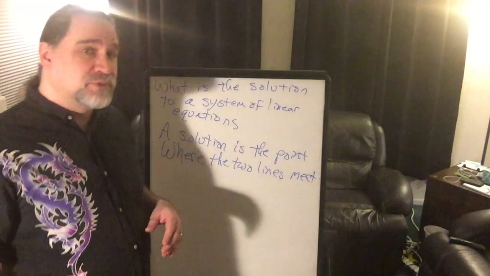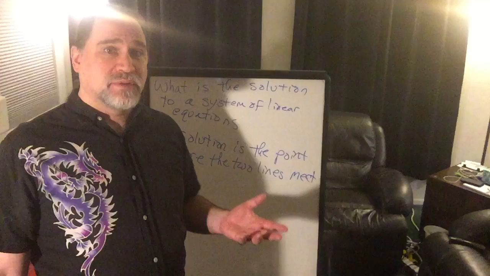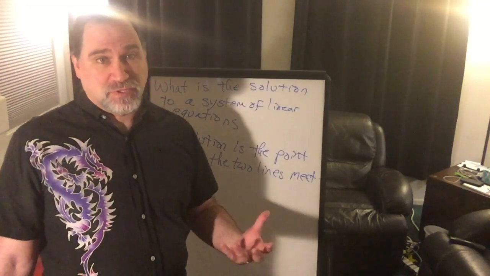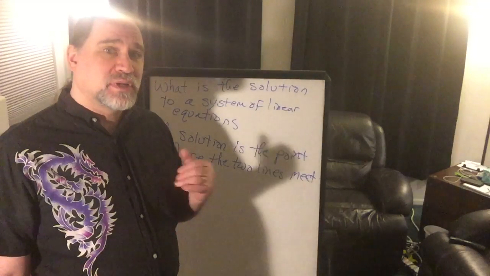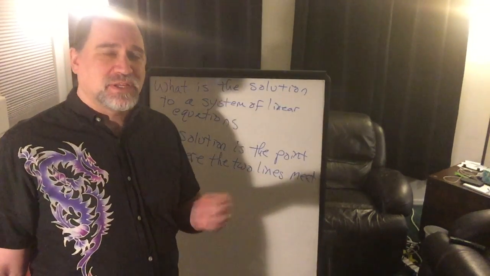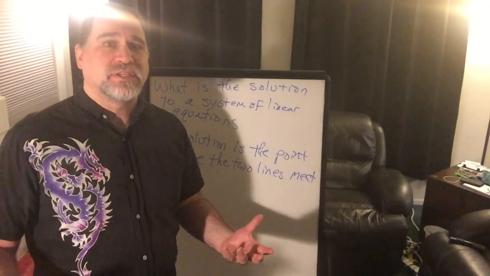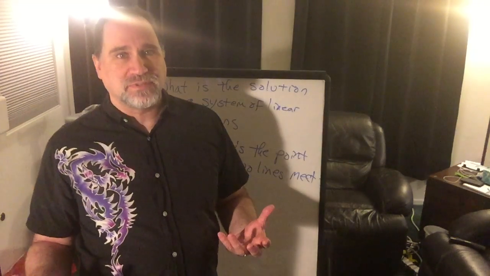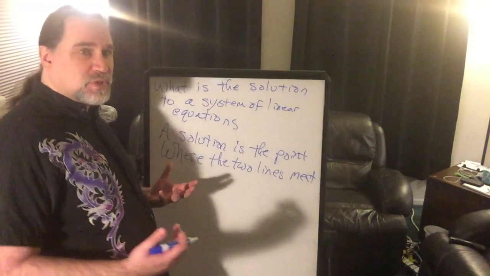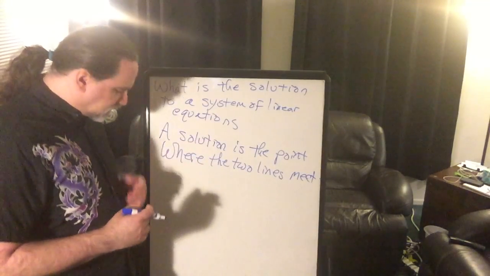Okay, now we're not always going to be doing this graphically. We won't always be doing it with a graph. We're always thinking about the graph, and it will be the first one we look at, but later on we're going to be using some other methods that I think are fascinating, because this is all about a graph, and then we won't even need to use a graph at all, which I think is an amazing feature. But we're not there yet. Okay? So a solution is the point where the two lines meet.